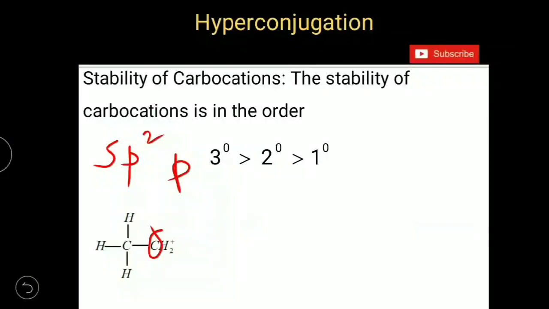And to this carbon atom we have an alkyl group bonded which has CH sigma bonds. So those CH sigma bonds will be involved in delocalization. And how many such CH sigma bonds do we have? 3 in the ethyl carbonium ion.